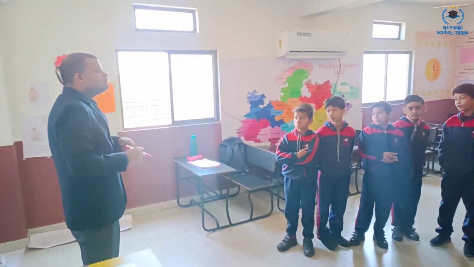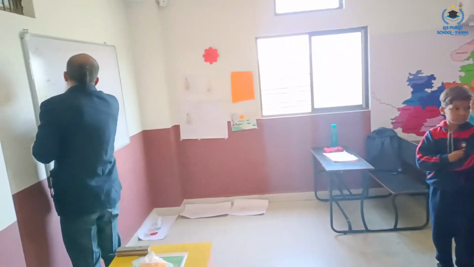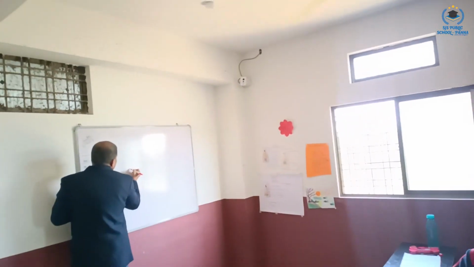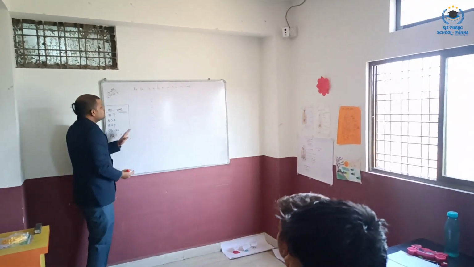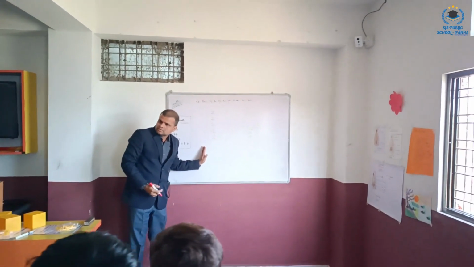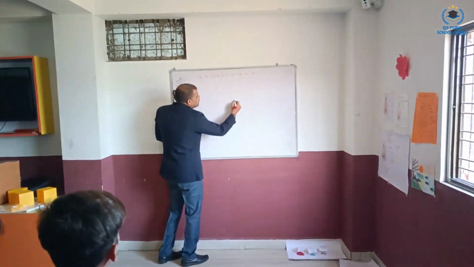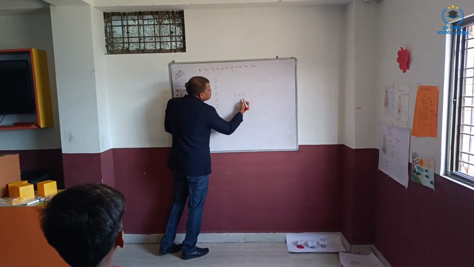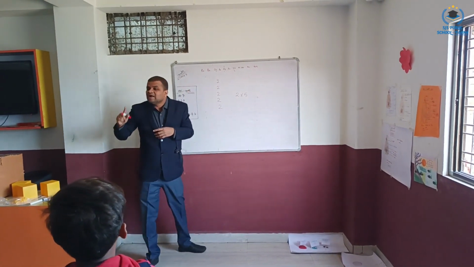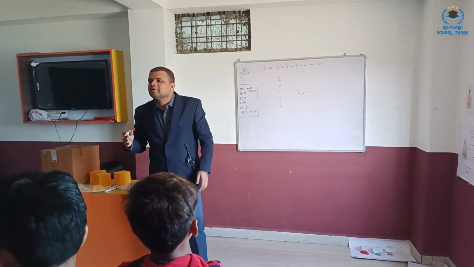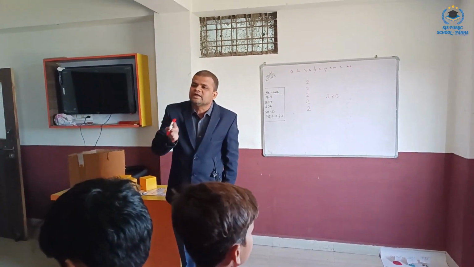Yes. So when we have to add a number again and again, like two ones are, when we have to add 2 five times, instead as a shortcut we use 2 times 5. So multiplication is nothing but repeated addition.